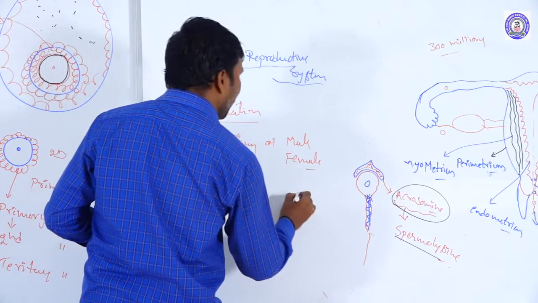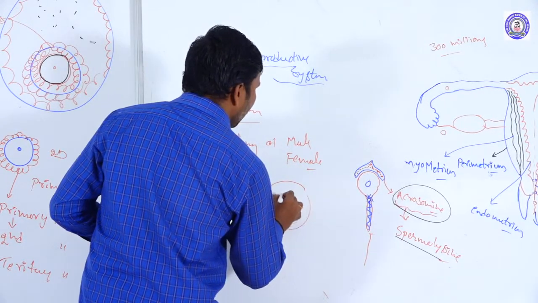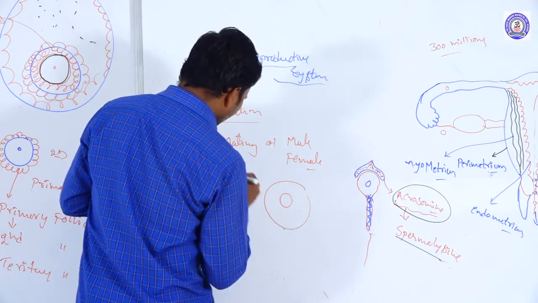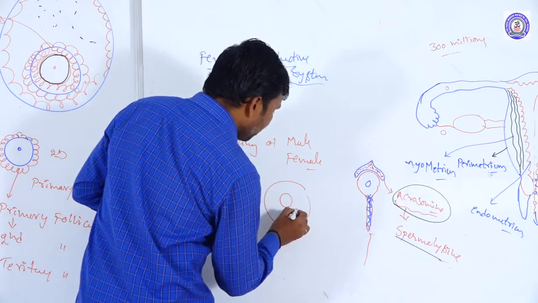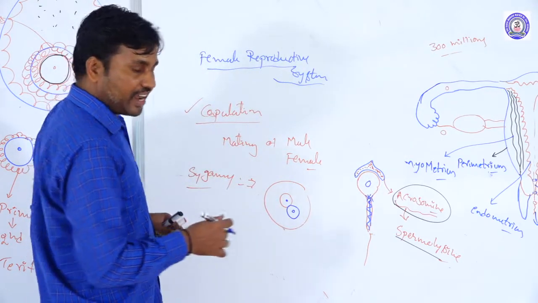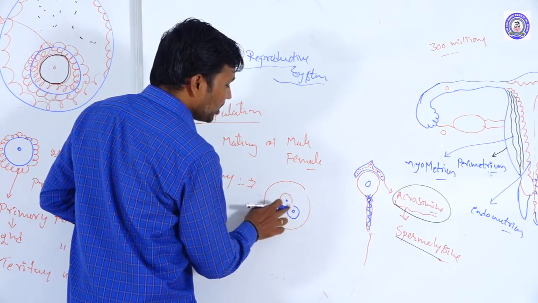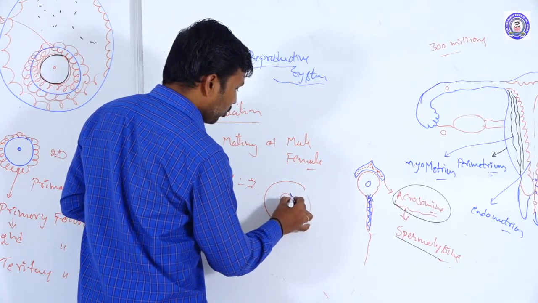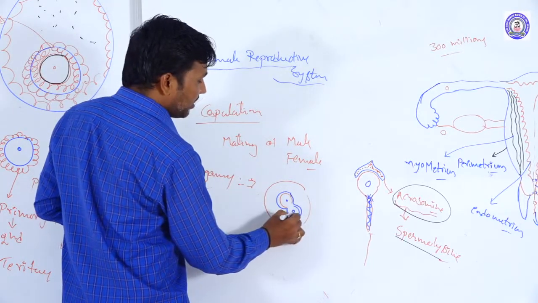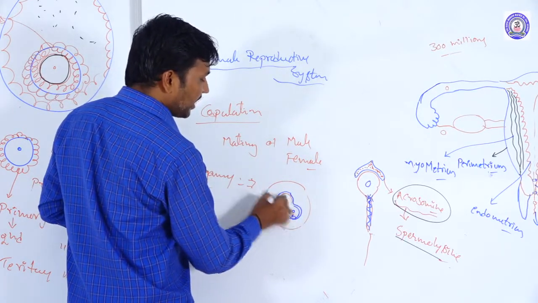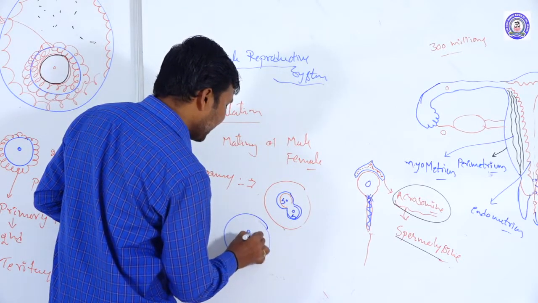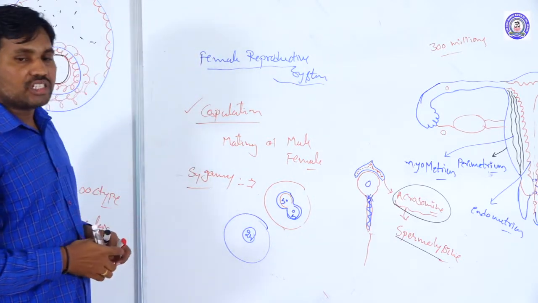Syngamy occurs here. What happens? The nucleus of the ovum and the nucleus of the sperm dissolve their nuclear membranes and fuse to each other. So in this condition, the n condition of the sperm and the n condition of the ovum come together, and the 2n condition of the ovum is produced.